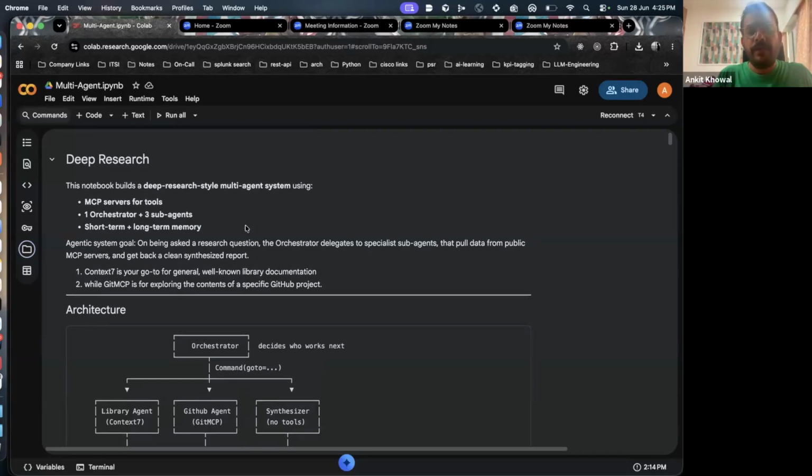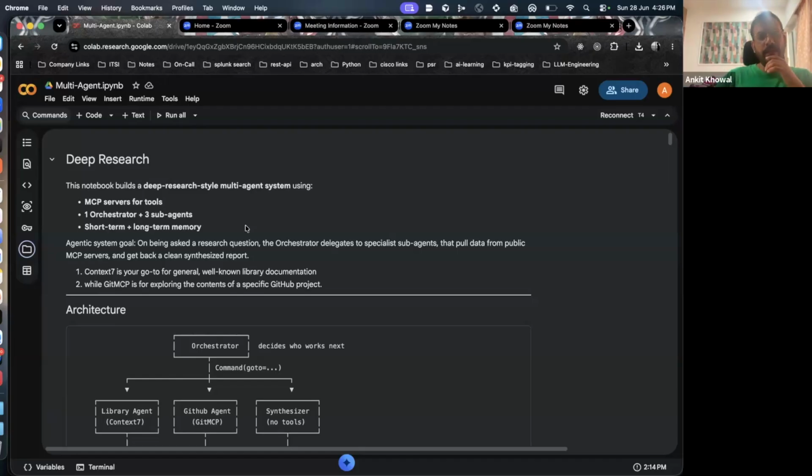NotebookLM can be one example, wherein you go in and type, I want to learn about React. What this agent will do is first see what the up-to-date library for React is, what the current version is. It will fetch the current version and the docs for the current version, and then go to the specific repo, like the GitHub repo for React 17, if it's publicly available, and whatever facts are in the documentation, it will verify via the code, like if the Git also has the same code.